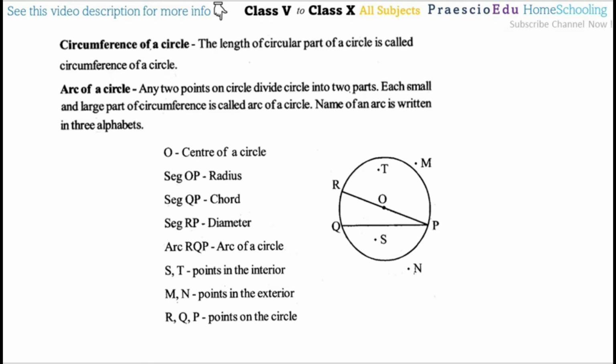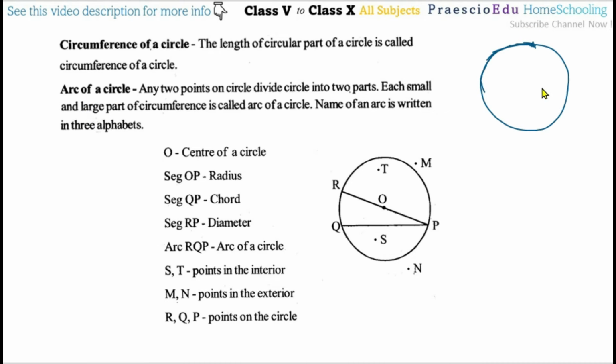Now circumference of the circle. Circumference means the length of the circular part of the circle. Suppose this is a circle. If you start from this point and measure slowly along the circular part up to the same point, this length, the circular part, is the circumference of the circle.